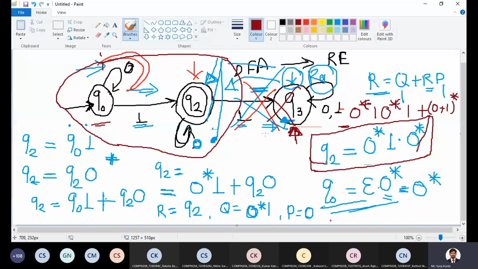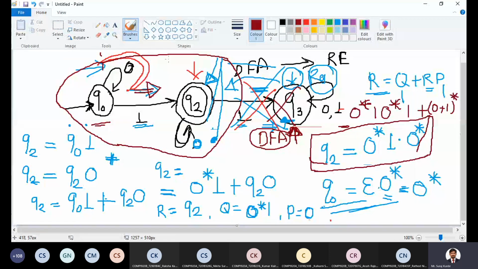It is not part of the DFA. Just consider that it is not part of the DFA, so remove it from consideration. Only consider those transitions for which we can move from any state to the final state.